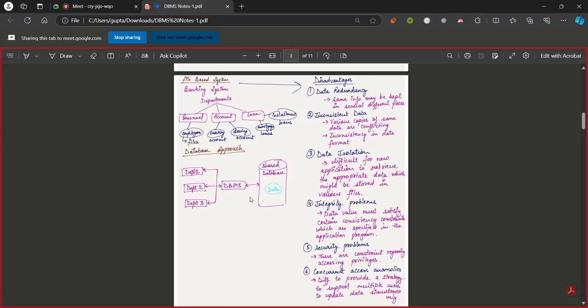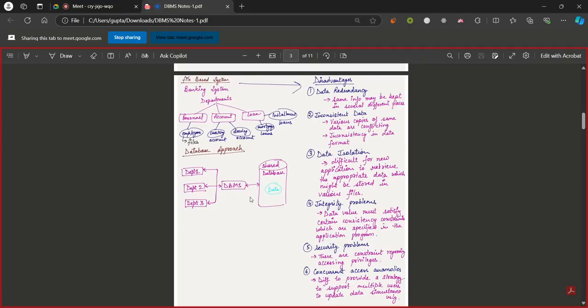Firstly, data redundancy: multiple copies of the same data. Secondly, inconsistent data. Some of the copies may be updated, we might update only one copy, but the rest are not updated, so there is inconsistency in the data format. Thirdly, data isolation. If we store in a file system and create a new application, we might not exactly specify the path to the data. Isolated data may not get retrieved. But in a DBMS, we just need to link the DBMS once, and it can automatically retrieve our data.